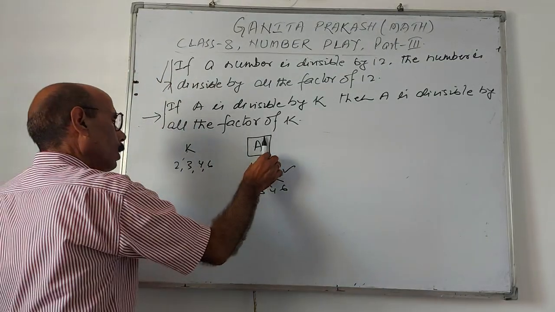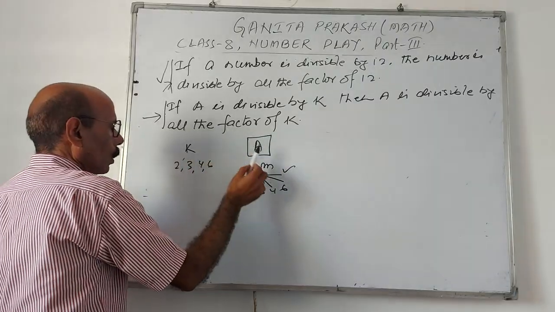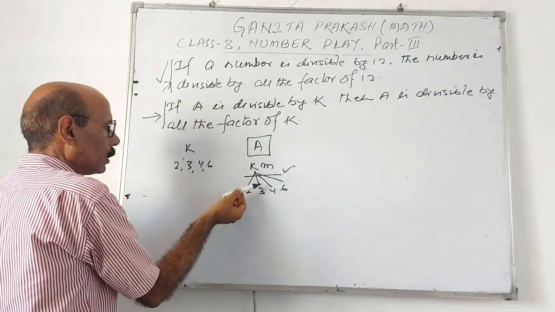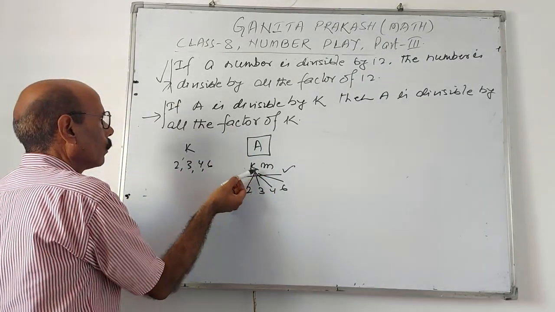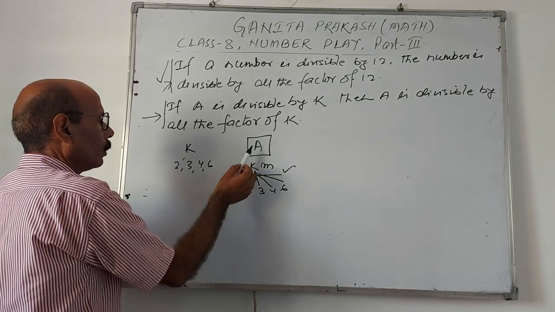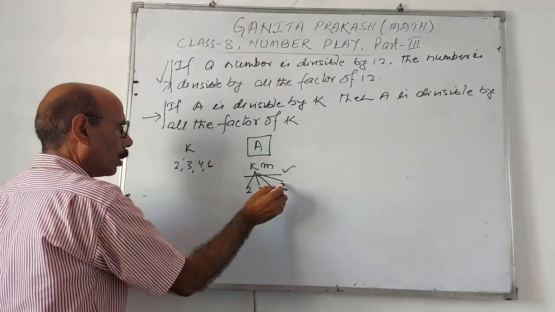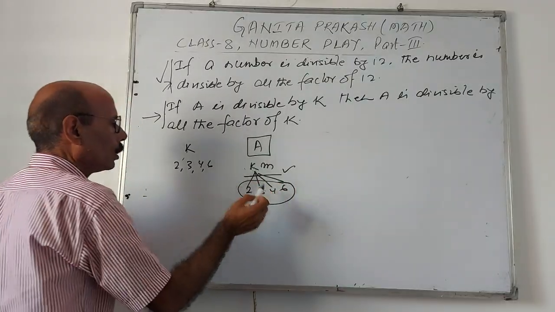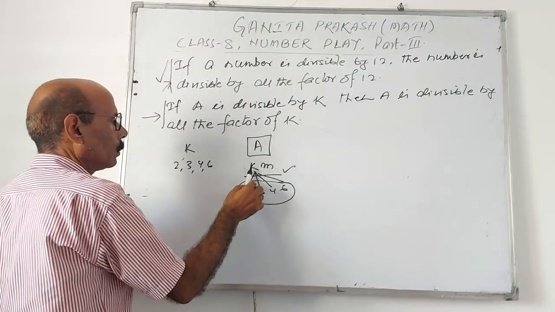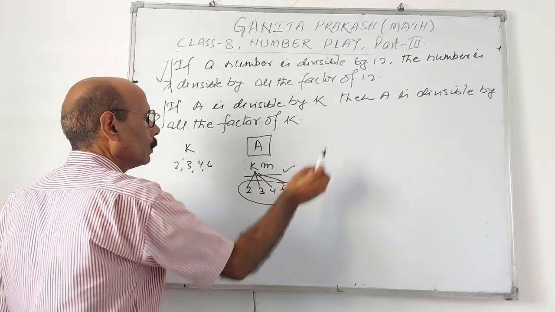Because a multiple of A will be a factor of K, and K is divisible by its factors. K is divisible by all its factors, so that means if K is divisible, the total number is divisible.